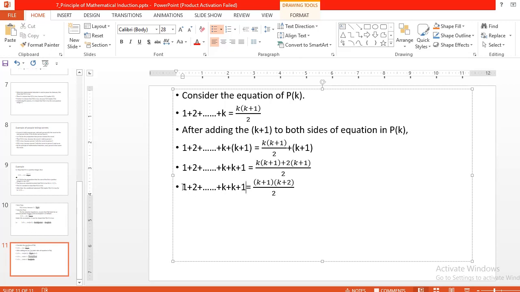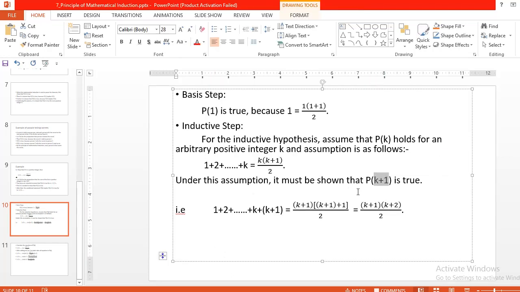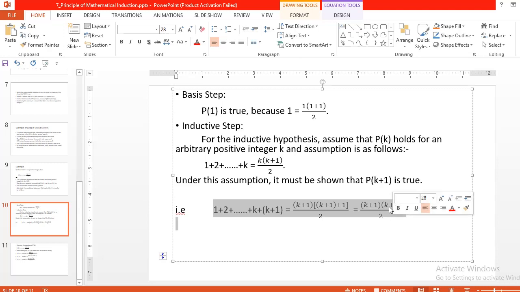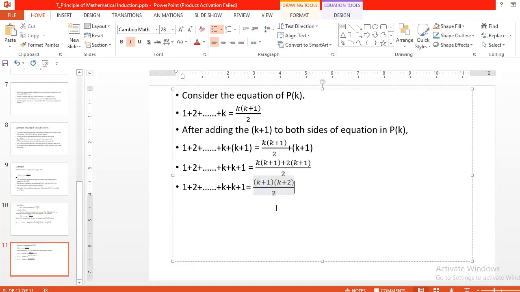So see here, this is the result we got. Check whether this matches our previous equation or not. It matches our k plus 1 value. Our k plus 1 equation is 1 plus 2 plus up to k plus 1 is equal to (k plus 1)(k plus 2) divided by 2. And our result is the same. This means we have shown that our equation is true for the k plus 1 value also.